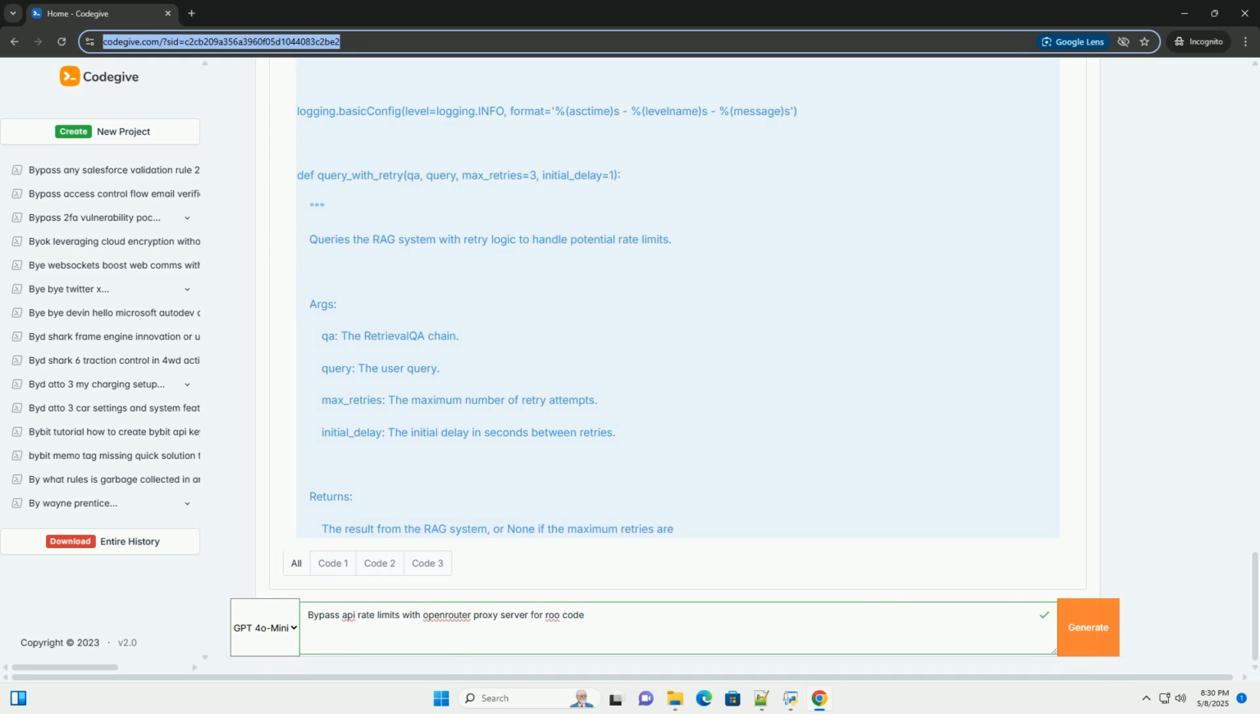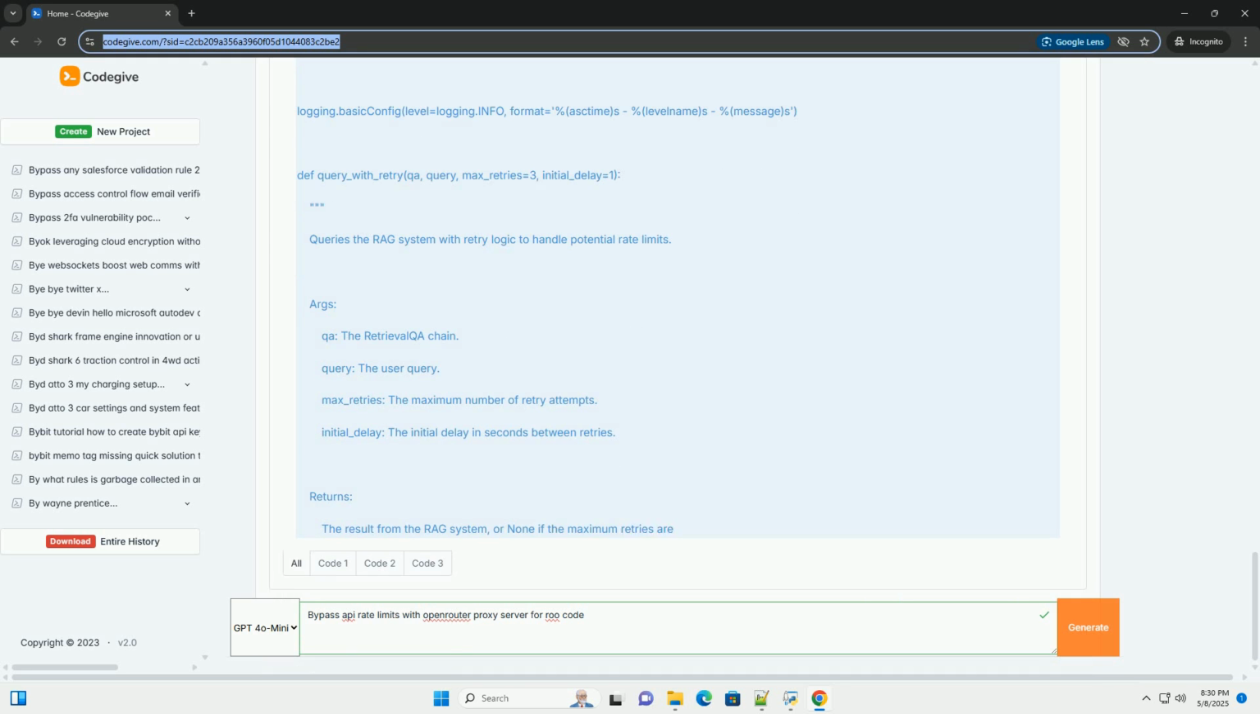While OpenRouter helps manage rate limits, it's still crucial to implement your own retry mechanisms and error handling to ensure robustness. The most common rate limit error is 429. Query with retry: this function encapsulates the retry logic.